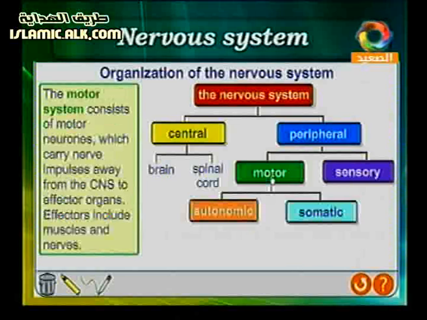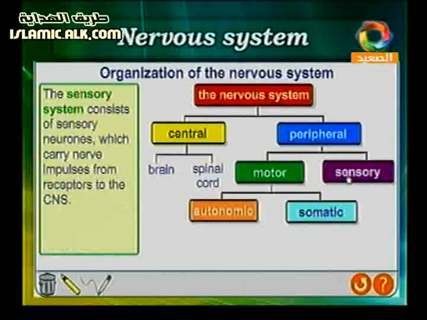The motor nerves are autonomic, or automatic, and somatic, which means body. And we have the sensory nerves, which carry impulses from receptors to the central nervous system.